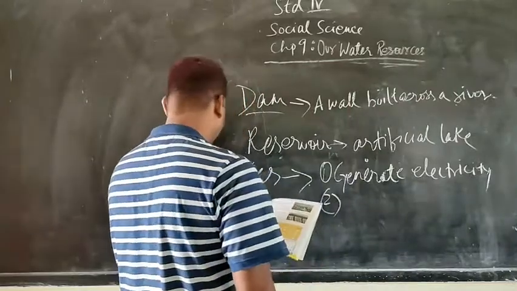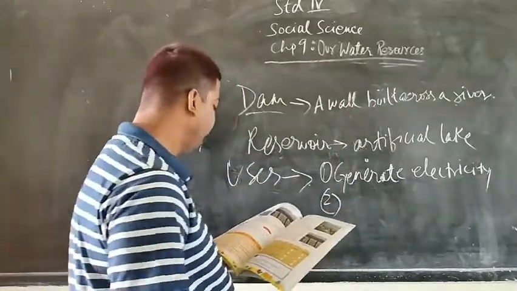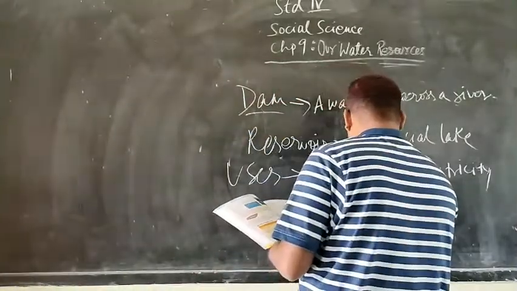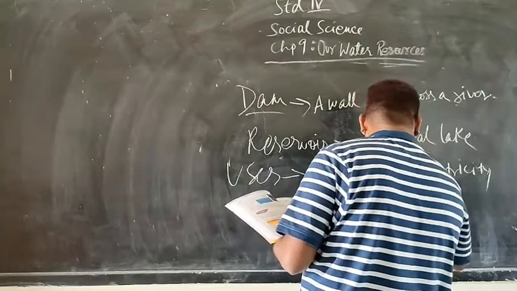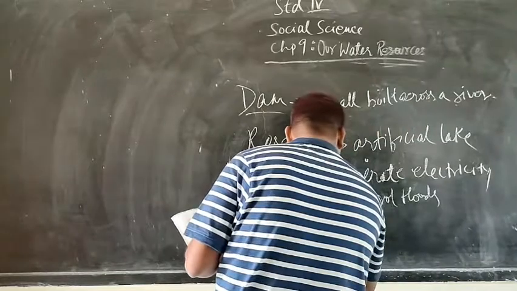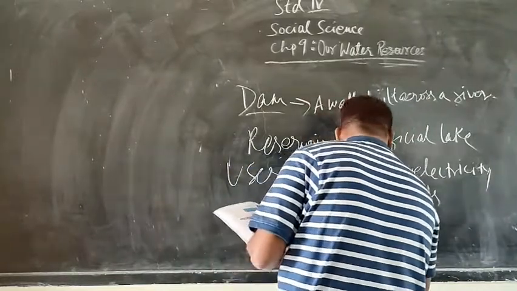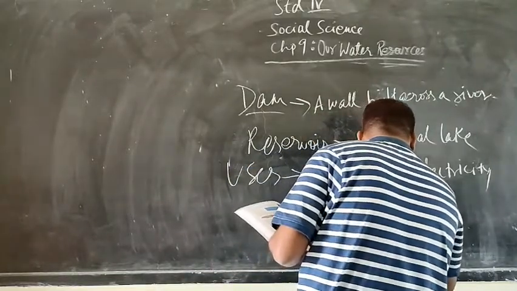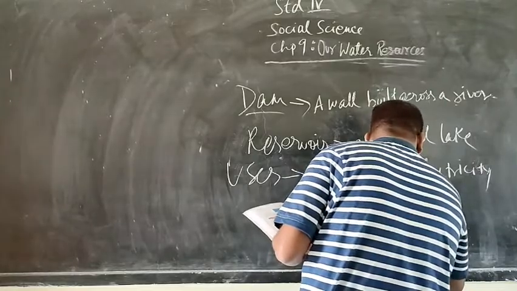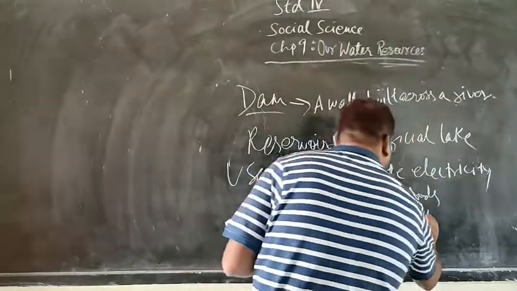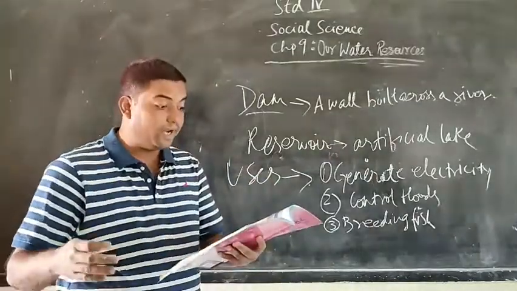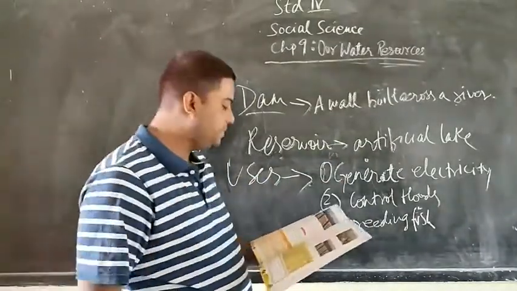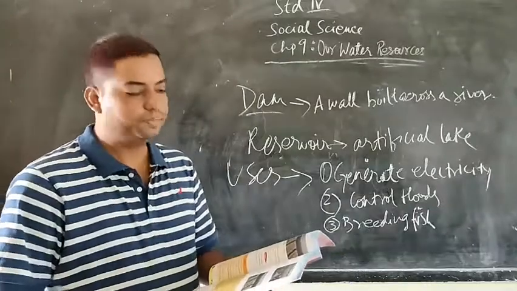They control floods. And the third is they are used for breeding fish. So these are the various uses of a dam. Now, when a dam is built to serve more than one purpose, it is known as a multi-purpose project.